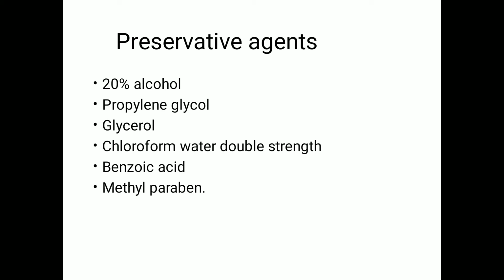Due to the presence of 20% alcohol, propylene glycol and glycerol act as vehicles and also exhibit high osmotic pressure. Due to high osmotic pressure, the growth of molds, fungi, and bacteria is inhibited.